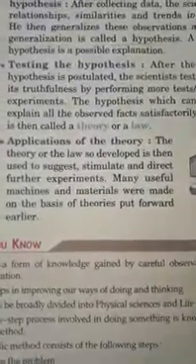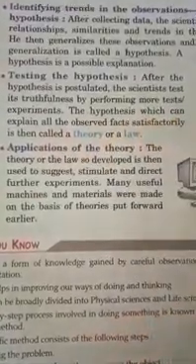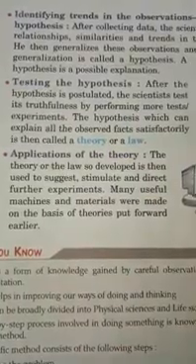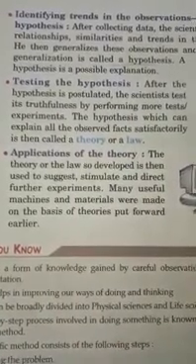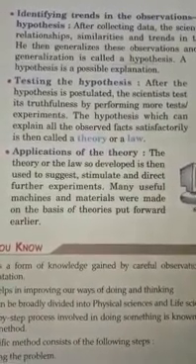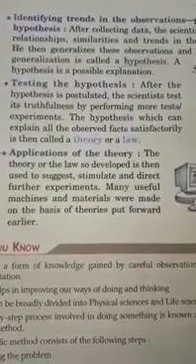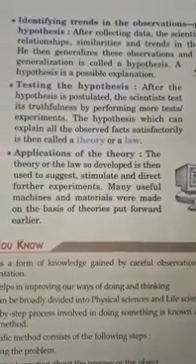And the next one is testing the hypothesis. After the hypothesis is postulated, the scientists test its truthfulness by performing more experiments, and the hypothesis which can explain all the observed facts satisfactorily is then called a theory or a law.